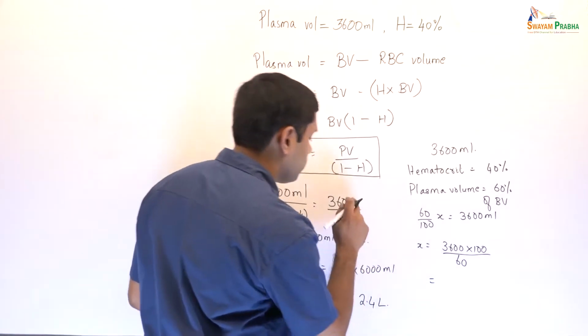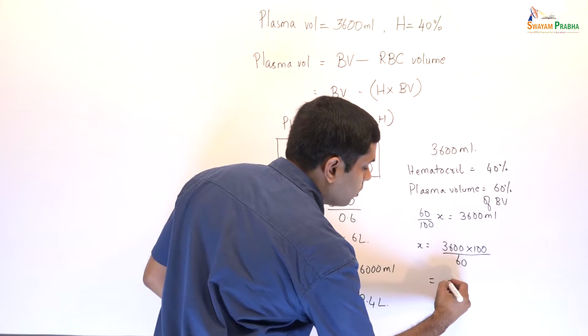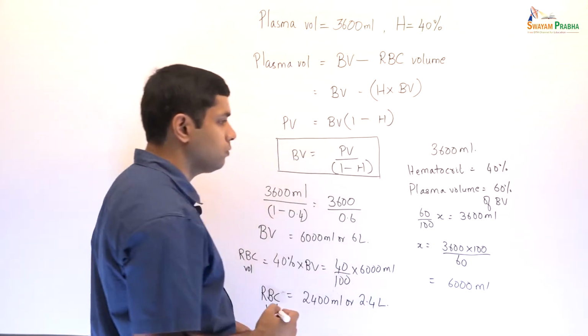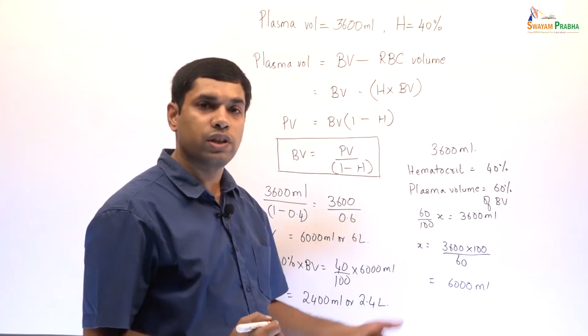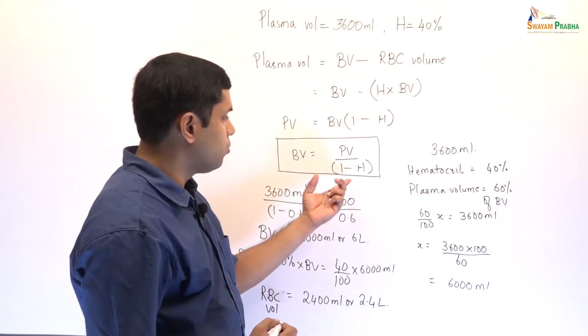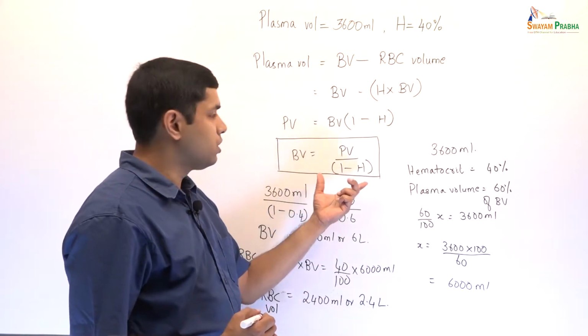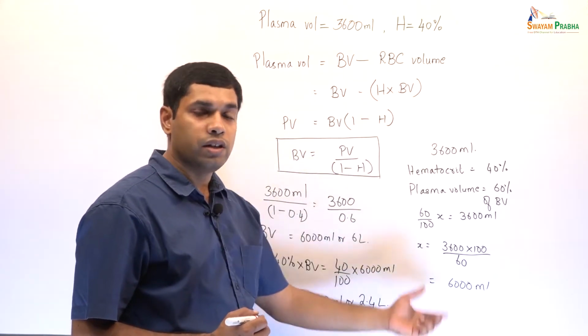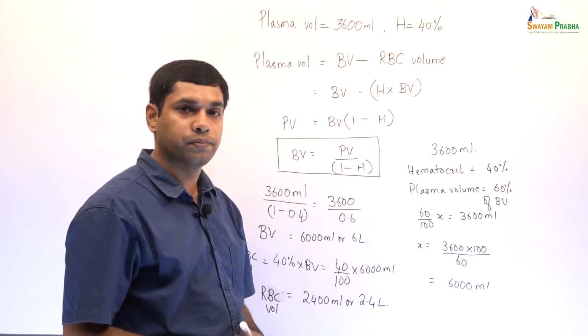So, you will get 6000 ml. So, these are two ways of solving the same problem, one using the relationship between blood volume and plasma volume, and the other which is a little more intuitive way of doing it.